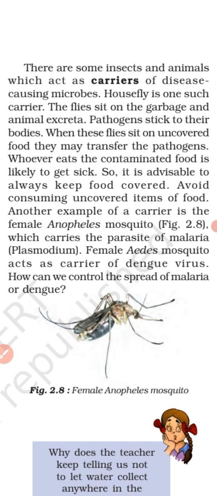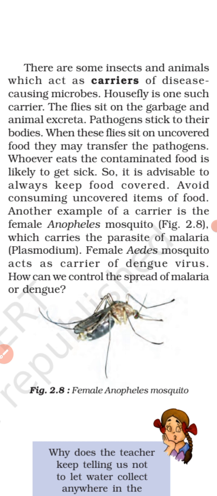And when the housefly sits on our food, the microorganisms sticking to its body parts are transferred to the food. In this way our food gets contaminated, and when this contaminated food is consumed by a person, the microorganisms enter his body, cause various diseases, and the person will get sick. Clear? Thus the housefly acts as a carrier of disease causing microorganisms or germs.